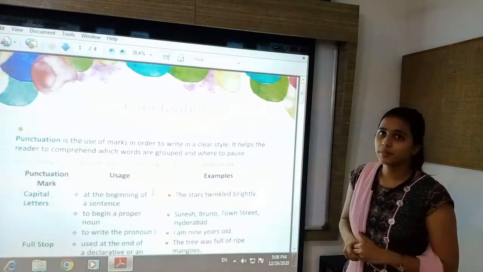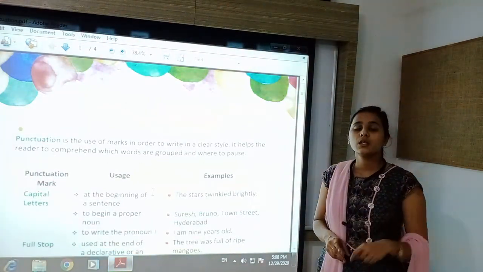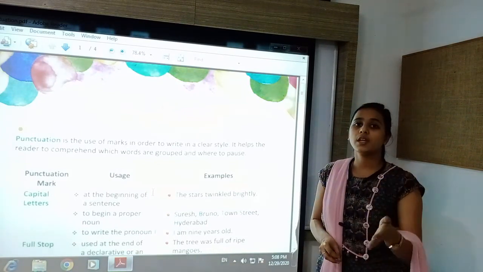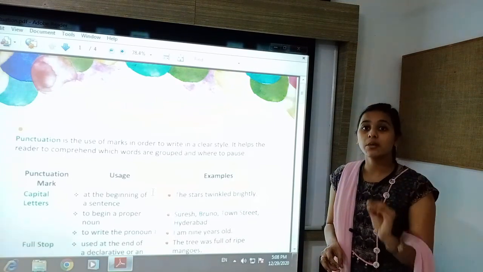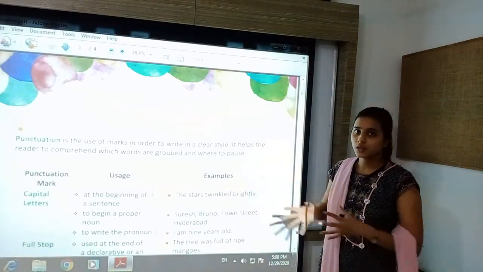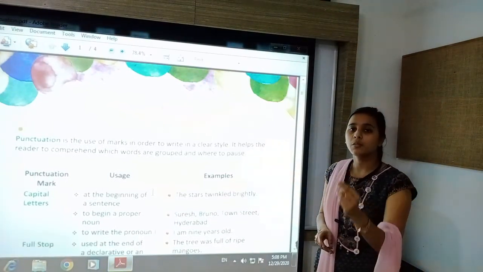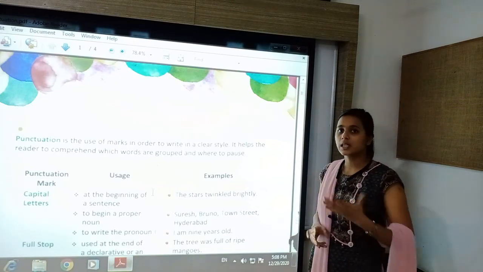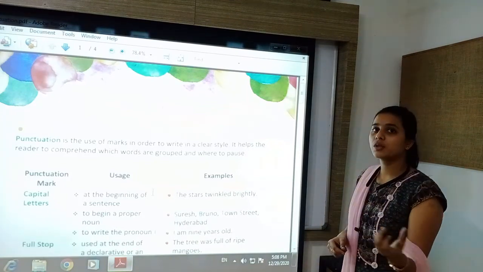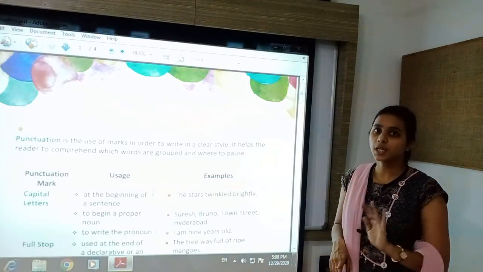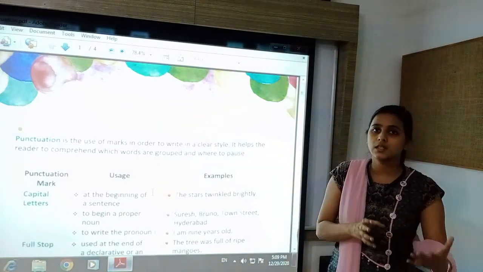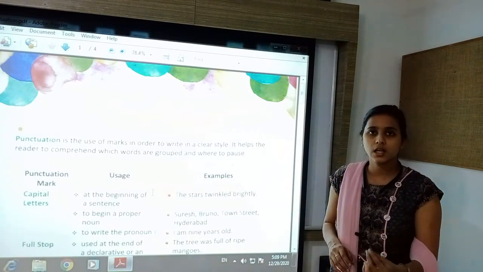So punctuation helps us to read it properly and to understand it properly, and by the use of punctuation we can form sentences that are understandable, meaningful and sensible. That is why punctuation is used to make clear, meaningful sentences. Otherwise, without punctuation, sentence formation won't be clear. So punctuation marks are used to make the formation of a sentence clear.